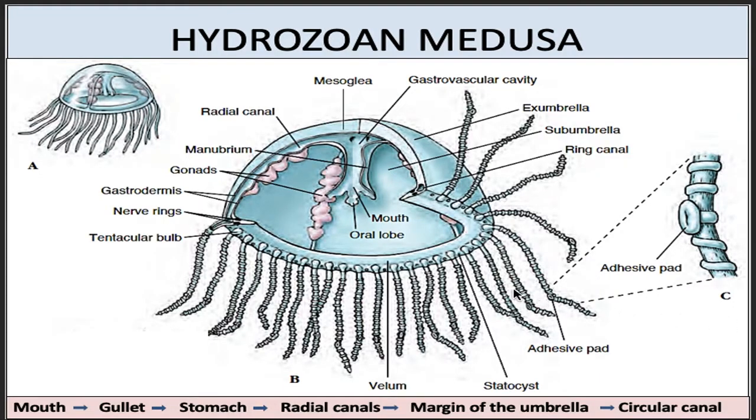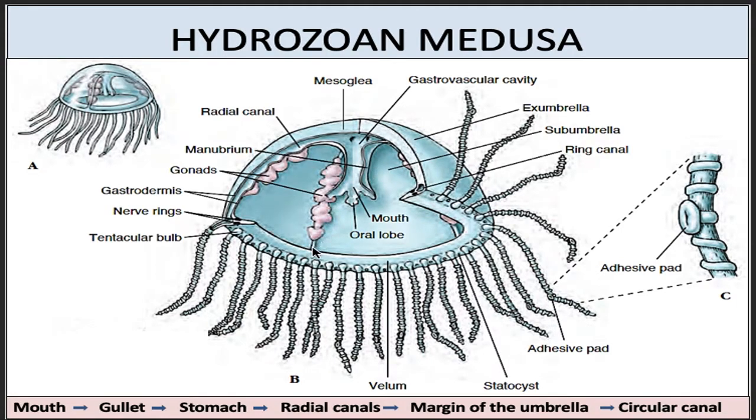If we look at a longitudinal section through a medusa, this is how a common hydrozoan medusa appears. It has a quadrangular mouth which leads into the manubrium or hypostome. From the manubrium or hypostome, it leads into the gastrovascular cavity or stomach, which is a wide structure in case of medusa. From the stomach, there arise 4 radial canals.